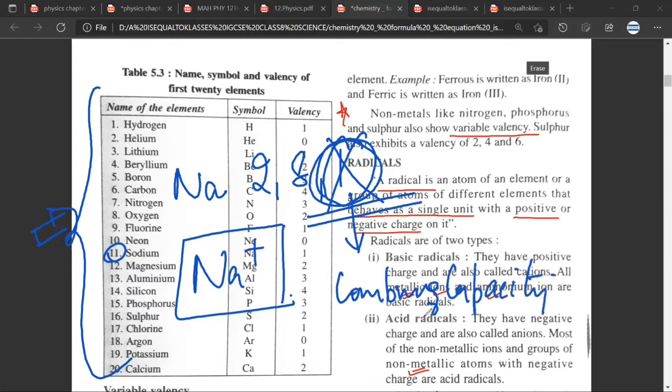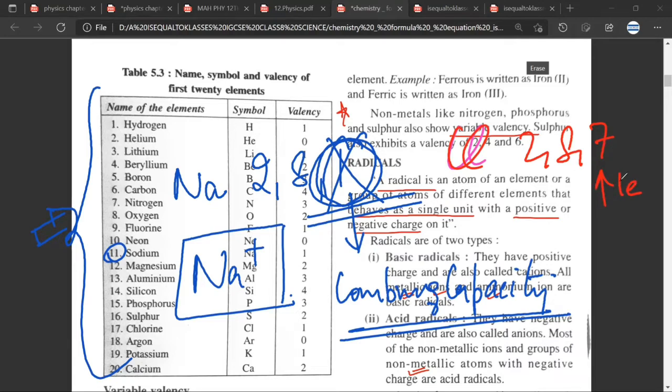Mr. Satya, any doubt? No, sir. Let me take another example. Chlorine, the electronic configuration is 2, 8, 7. It wants one more electron. So whenever chlorine goes out into the world, it always wants to have one electron from anybody that it meets. Have you understood what I've said? Yes, sir. So its combining capacity would be 1. Have you understood? Yes, sir.